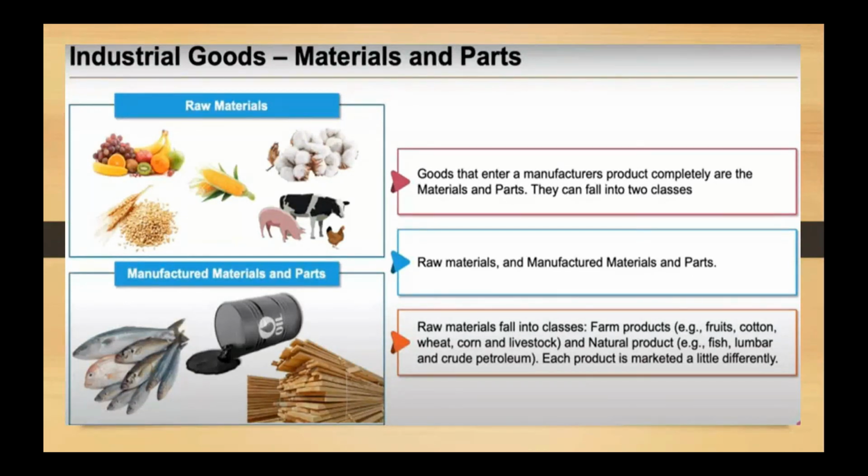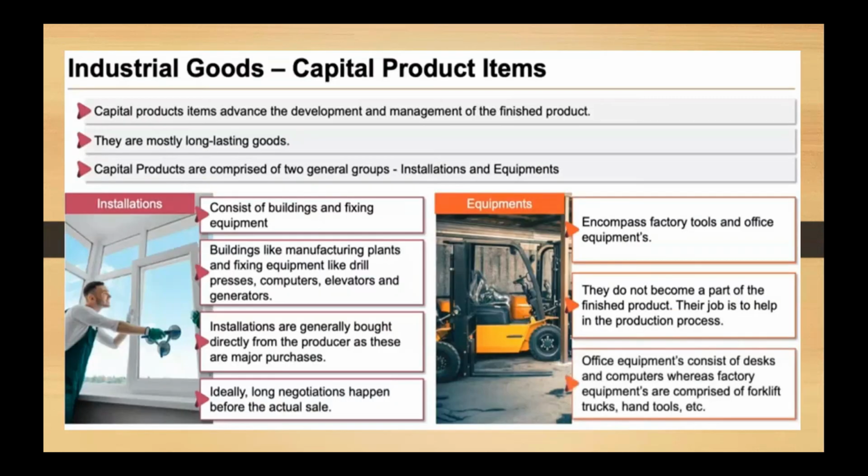Now, this rubber is converted into a manufactured part, which is a tire. Now, although a tire is a manufactured part, it again gets converted into a raw material when you are using it to manufacture a car. So these all are examples of your industrial good, raw material and manufactured part.